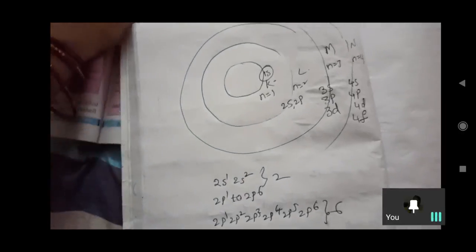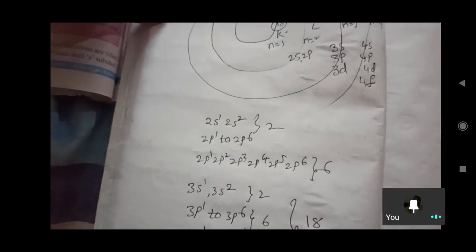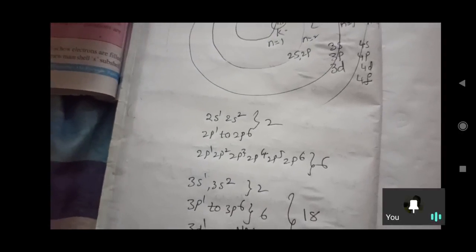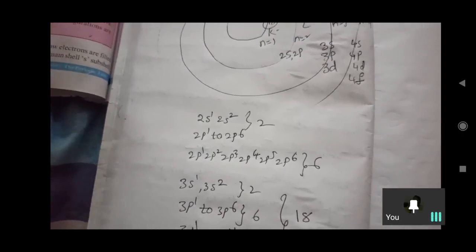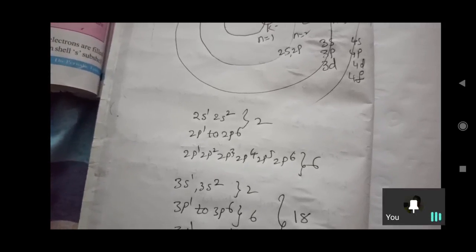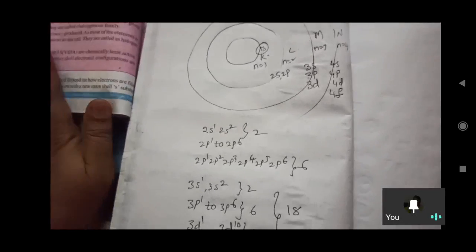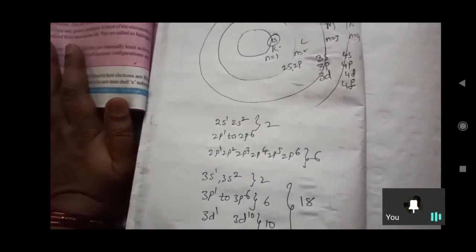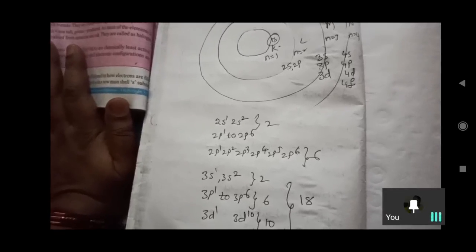The next one is the fourth main shell. This shell N has 4 subshells, namely 4s, 4p, 4d, 4f. But while electrons are being filled, the electrons enter the atom in the order 4s, 3d, and 4p. Due to this, the fourth period contains 18 elements.